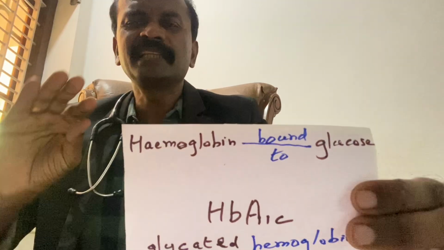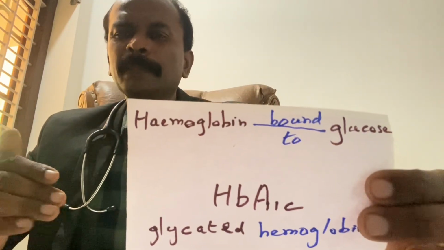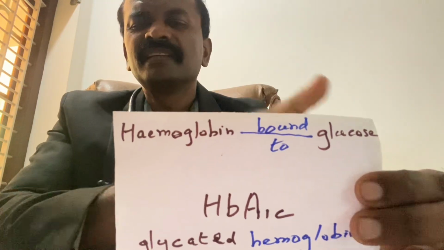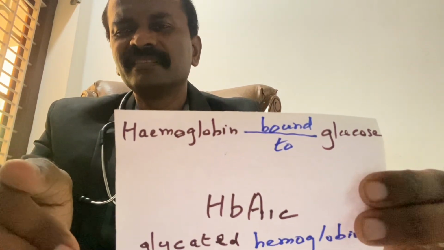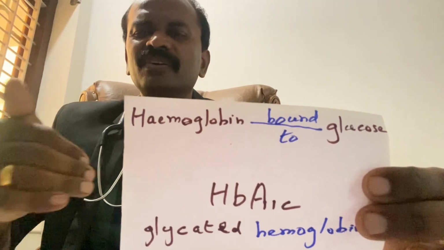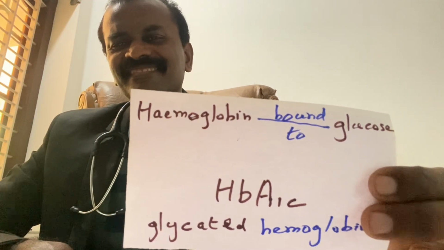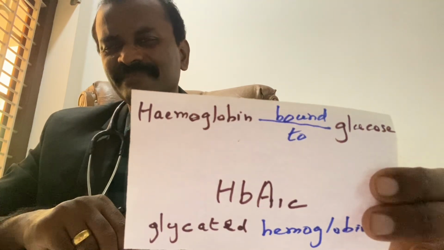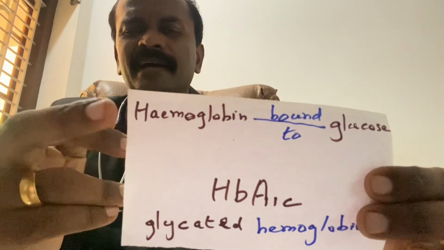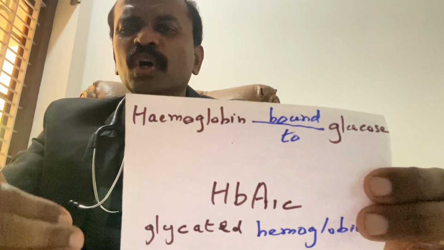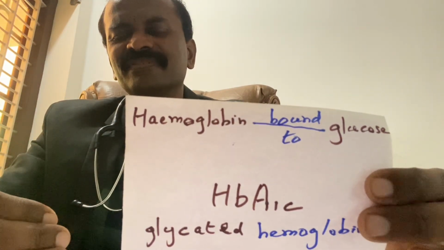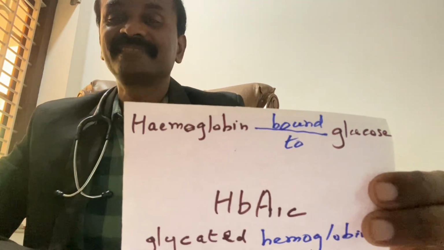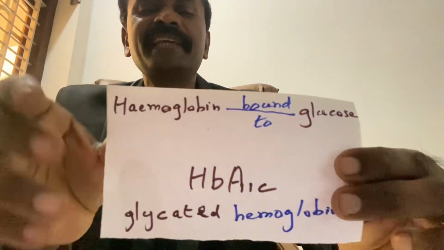Understood? Let me give an example. A patient has high blood sugar. He is diabetic. His hemoglobin is low, so his HbA1c will also be low. We will think that he is not a diabetic. So in anemia, the HbA1c will be very low, but the patient may be a chronic diabetic, because this binding cannot happen, that's all.